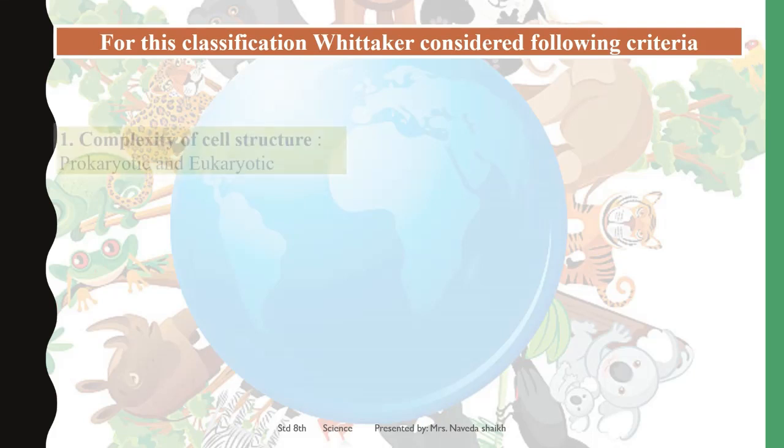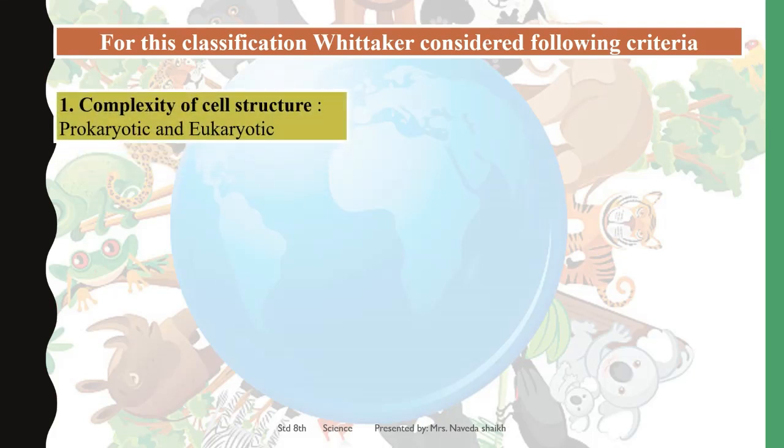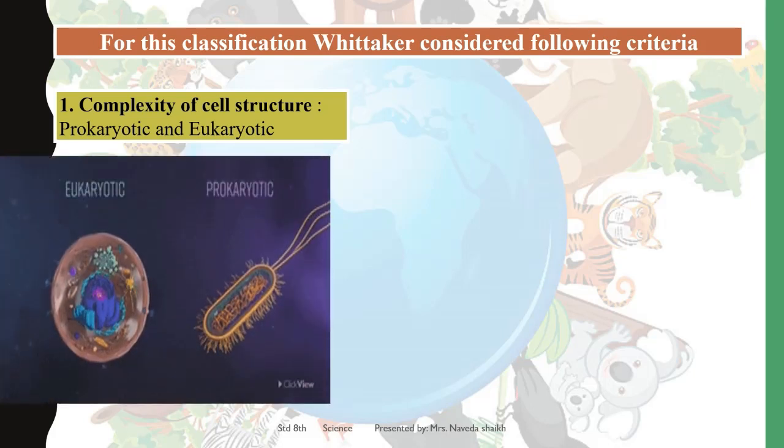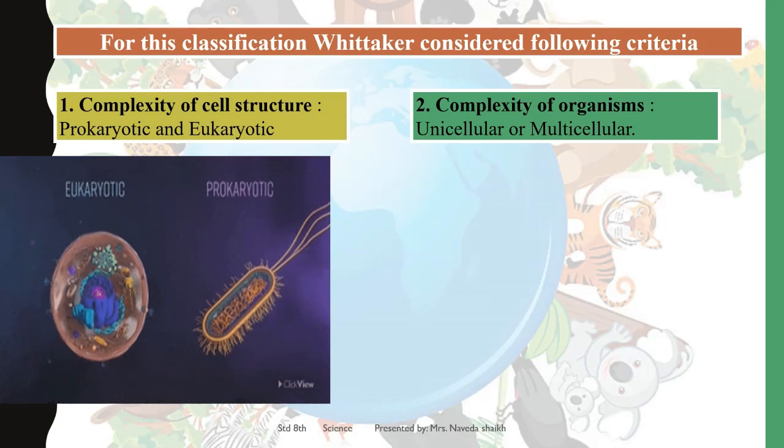So the very first thing was complexity of cell structure. That is, whether it is a prokaryotic cell or a eukaryotic cell. We've learned about both the things in our previous class, so we will not go into detail related to that. Next was complexity of the organism. Now here in prokaryotic and eukaryotic, we are just discussing about the cell structure.